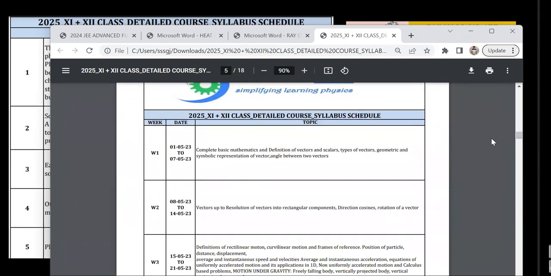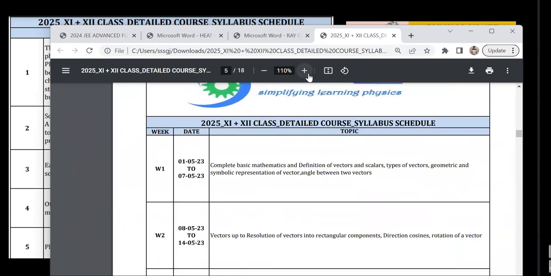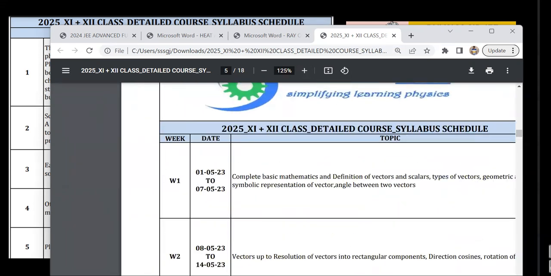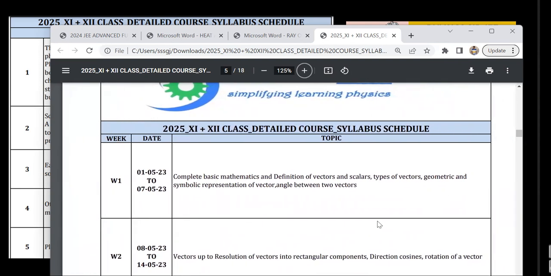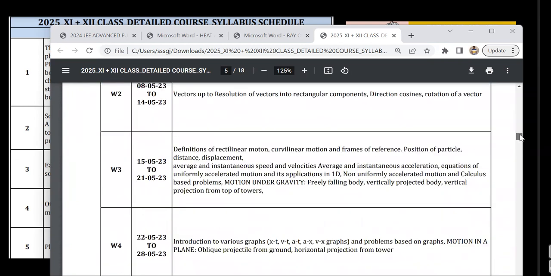So this is the week-wise schedule. Let me enlarge it a bit for you. So week 1 starts at May 1st, 2023, basic maths and vectors, runs for 2 weeks. And then we move on to the kinematics. It runs for 3 weeks, as you could see.